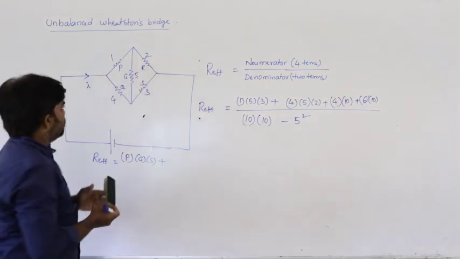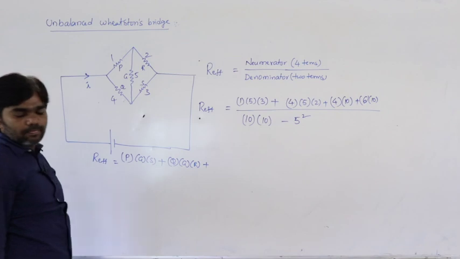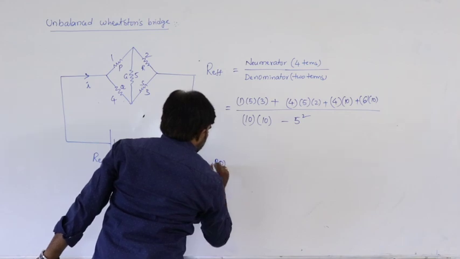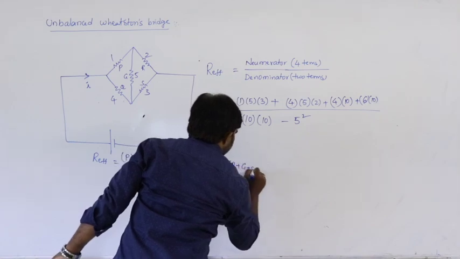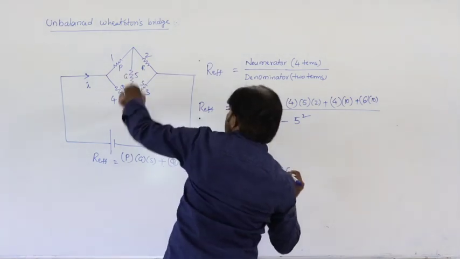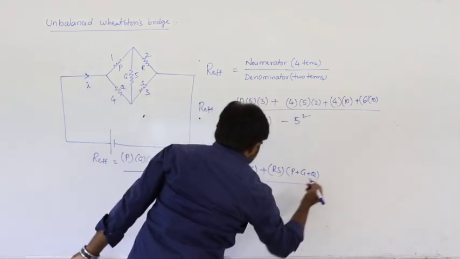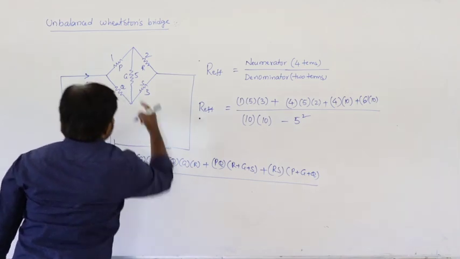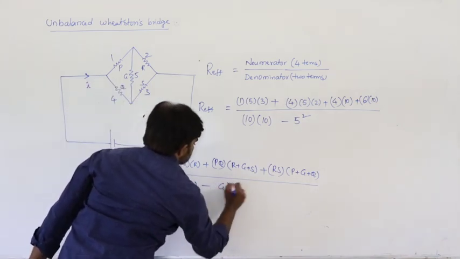Next, Q, G, R, multiplication, plus multiplication of these 2, PQ into addition of these 3, R plus G plus S, plus multiplication of these 2, RS into addition of the remaining 3, P plus G plus Q, divided by addition of these 3, P plus G plus Q, into addition of these 3, R plus G plus S, minus G square.